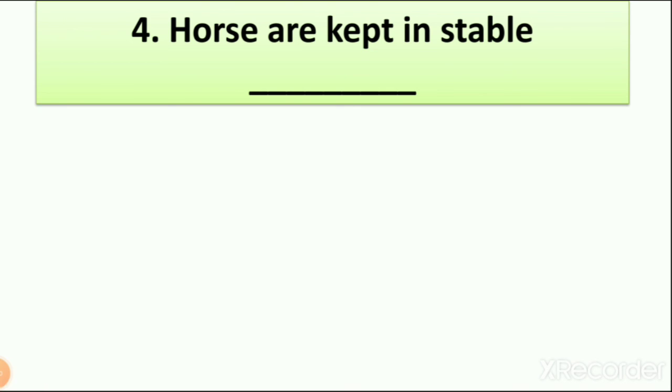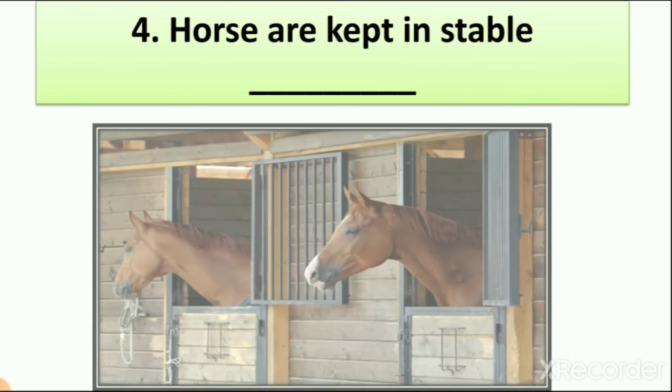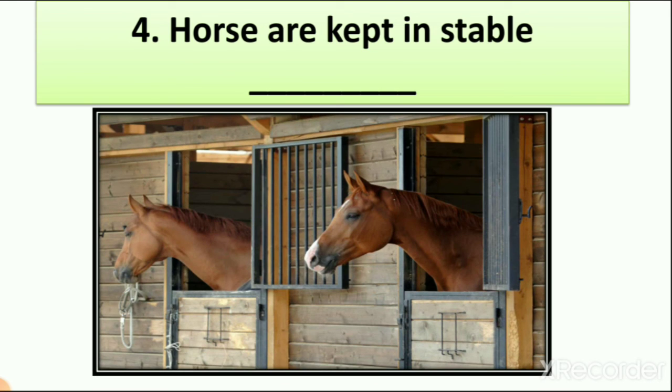Horses are kept in a stable. Now what is a stable? And where do we keep horses? Let's see the picture. Here you can see the picture of a horse which is in a stable, right? So we call the house of a horse a stable, right?